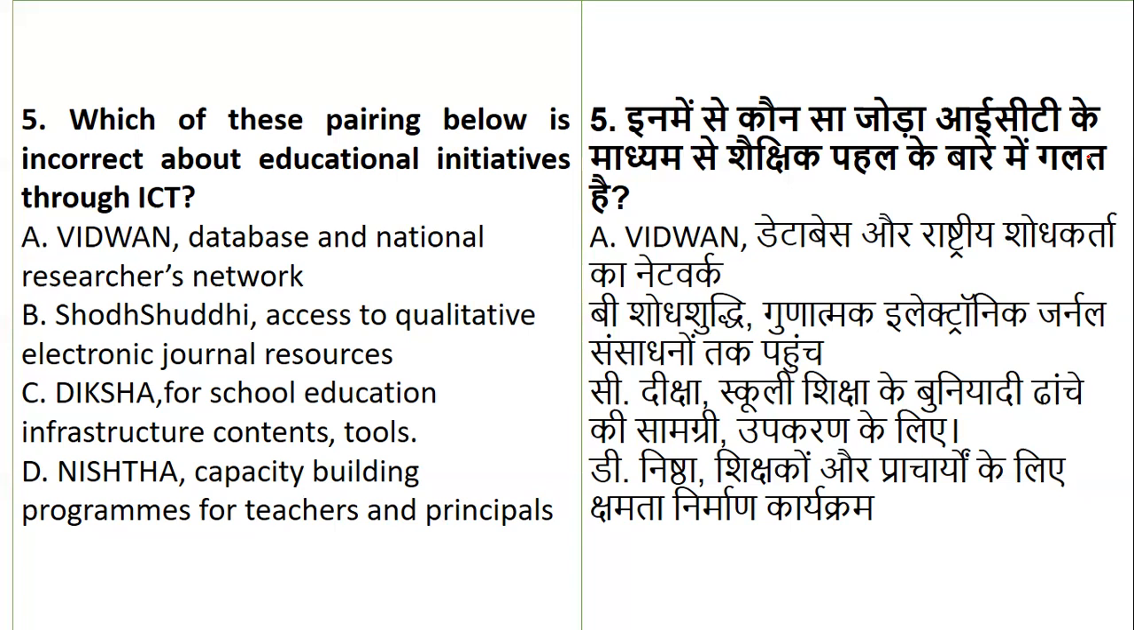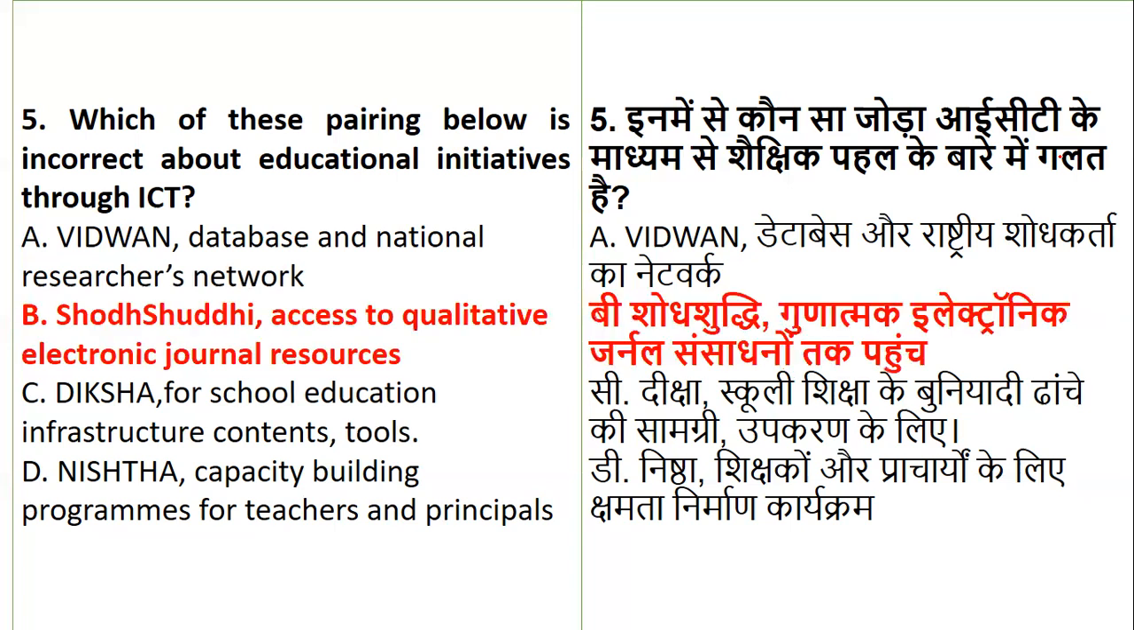Just now also we have done these questions. Currently we are doing some repetitive questions. Every now and then these questions come as part of your exam, so you should be very confident about it. The answer should not go wrong. So Vidwan, is it a database? Shuddhi, is it a research related option? Or Diksha, is it related to school education infrastructure, content or tools? Which one is the odd man out? The odd man out is Shuddhi, which is given as access to qualitative electronic journal resources.